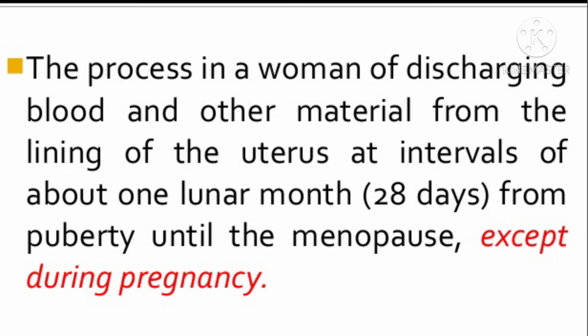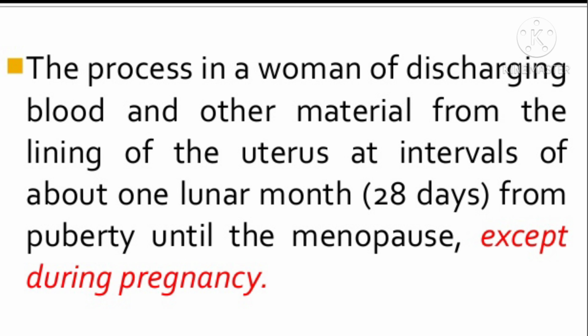And another one is menstruation. What is menstruation? The process in a woman of discharging blood and other material from the lining of the uterus at intervals of about 1 lunar month. 1 lunar month means 28 days once.